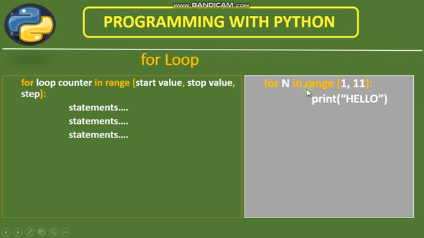And here one thing I would like to clear: I have mentioned here 11. So a for loop by default takes one iteration less. Means if you'd like to take it 10 times, you will have to mention 11. If you are going to loop 20 times, you'll have to write here 21. Means whatever stop value you mention here, the counter will finish just 1 before that. So that's why, to go from 1 to 10, we are taking here 11.